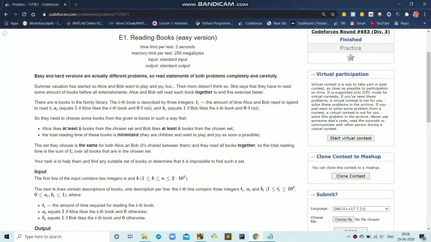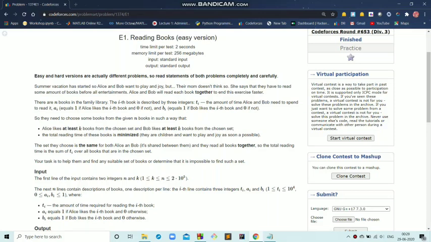Today I will be solving problem E1 of Codeforces Round 653 Division 3. The question says that it's summer vacation and Alice and Bob want to play and enjoy, but their mom does not think so. She tells them to read some books before they play. So there are n books in the family library.